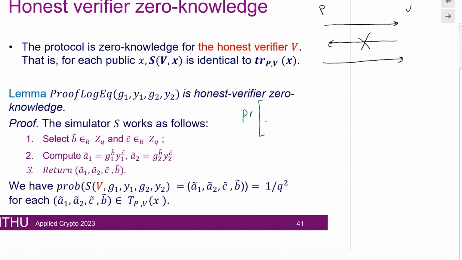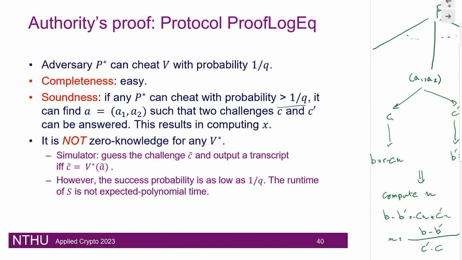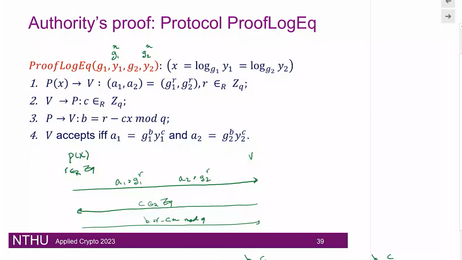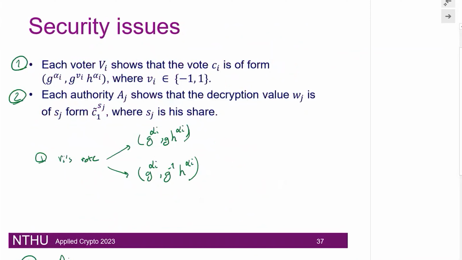So if we do so, let me see what is the probability for those transcripts. For the probability of those transcripts, when the prover is communicating with the actual verifier, here it doesn't have a star, which means that it is honest, on this knowledge X, we have A1, A2, and then B, and then C, right? These were our transcript values. So we know that we choose an R, and based on that R, we compute A1 and A2. If I go back, you see that I choose R, and based on that, I compute A1 and A2. So the randomness of A1 and A2 is dependent on R. Okay, so that is given.